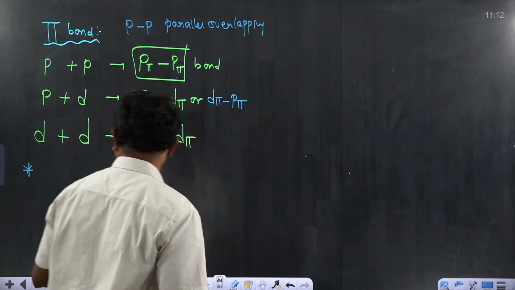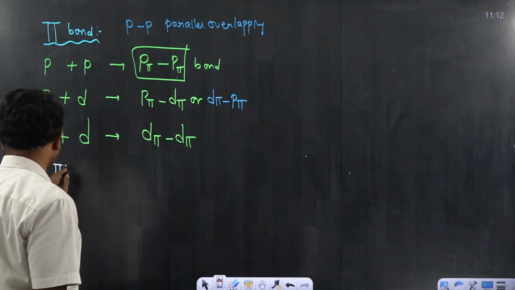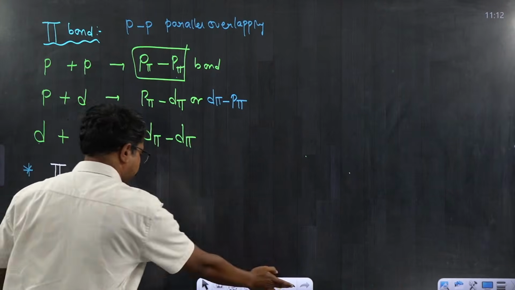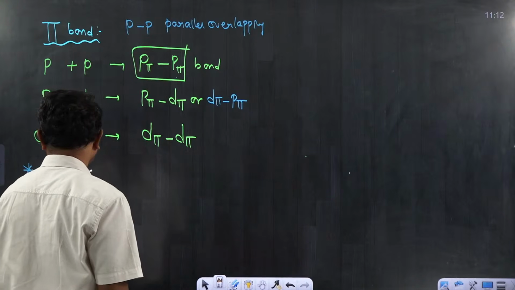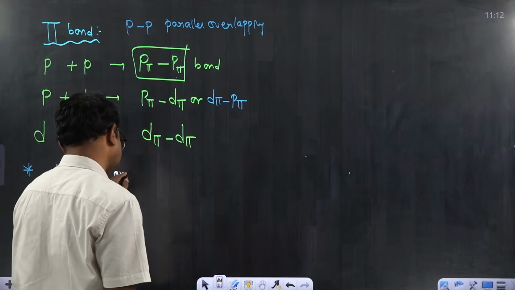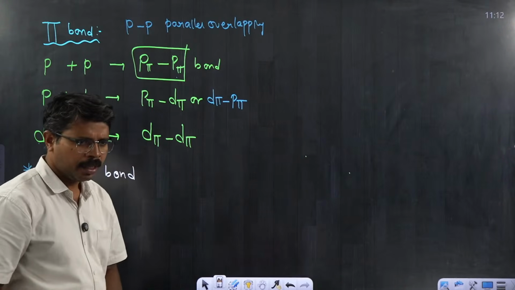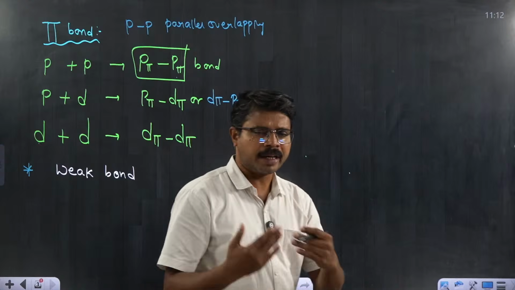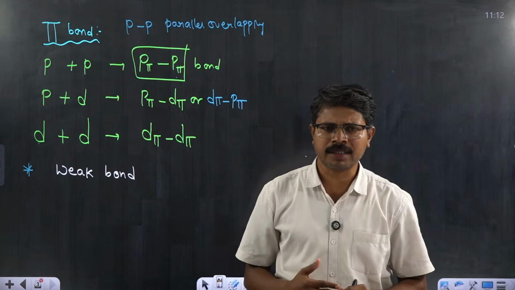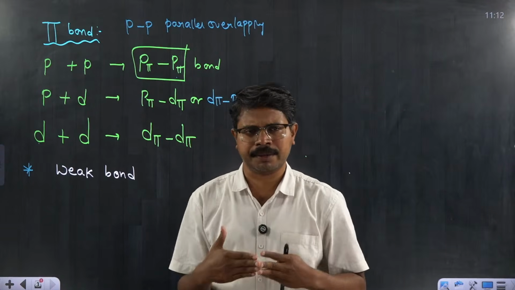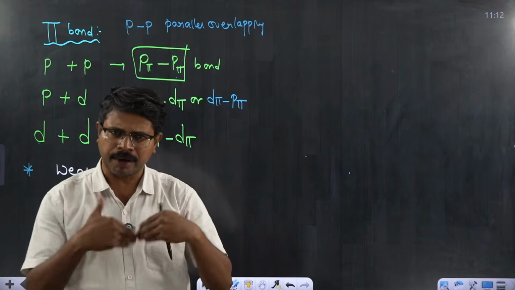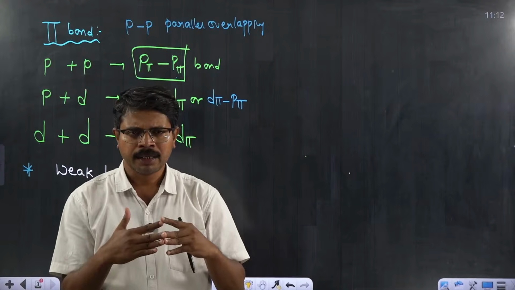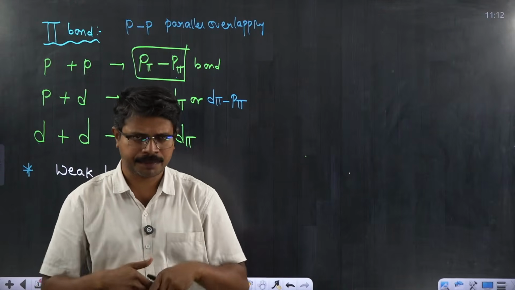Next, moving on to the characteristics of the pi bond. Let me write: pi bond is a weak bond. Why is it a weak bond? As we know, the overlapping strength is less. To decide the strength of any bond, we need to consider the effect of overlapping. The effect of overlapping is inferred by the region of overlapping.